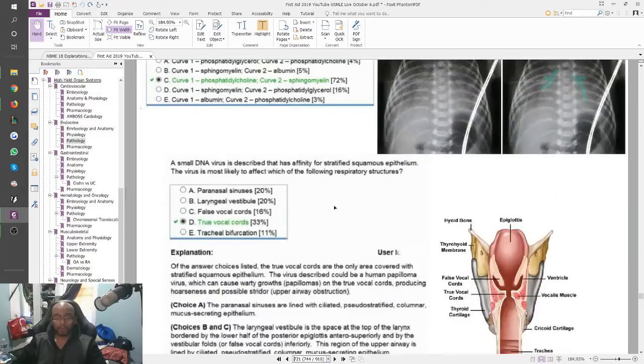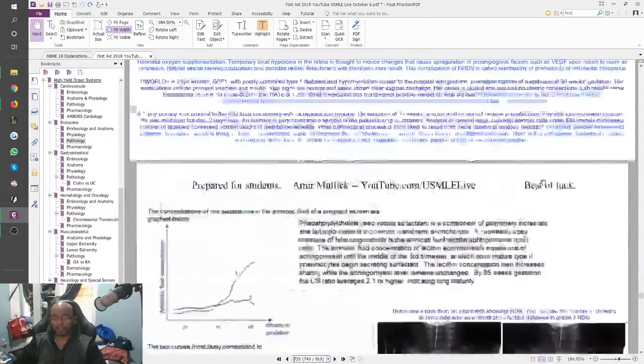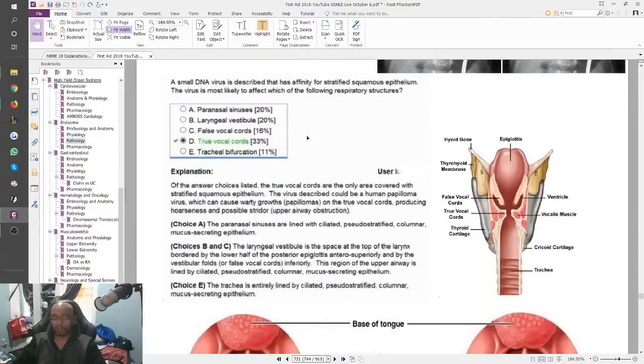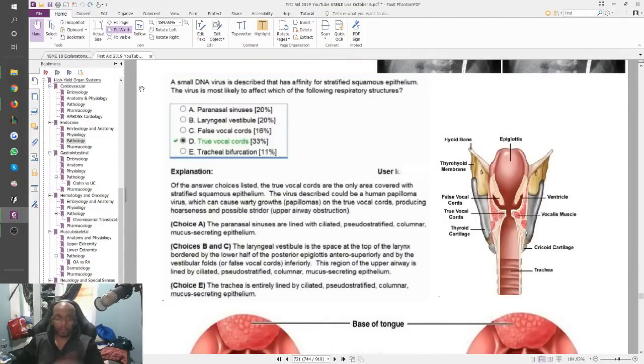So when we go to respiratory, this is after page 647, but this is in my PDF, it's not in First Aid. So this is the question from UWorld right here. I don't know if they still ask this question, but this was an interesting question. I got it correct when I did it, so this is my own image right here. It says a small DNA virus is described that has affinity for stratified squamous epithelium. The virus is most likely to affect which of the following respiratory structures?